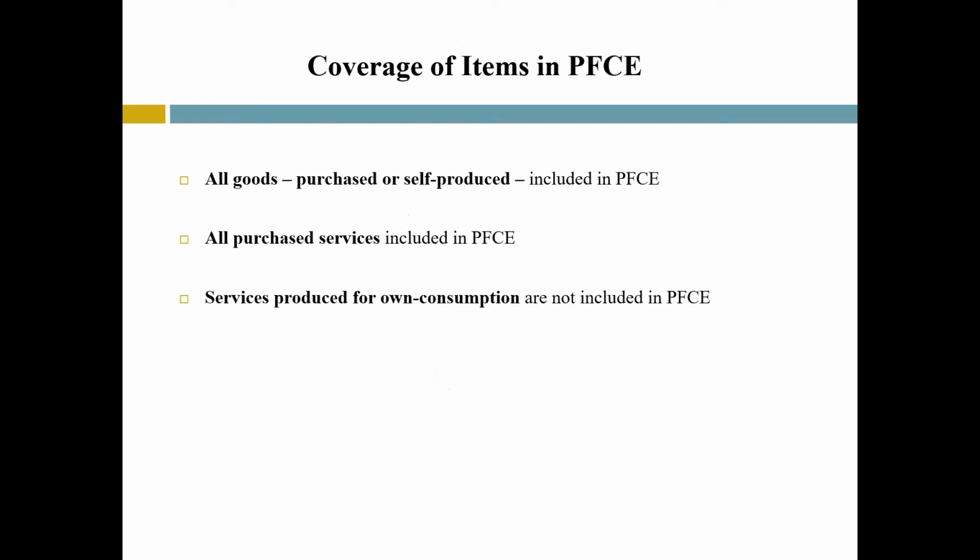Now we have seen what is PFCE. It's important to understand what are the items for which PFCE is being estimated. All goods, whether they are purchased or self-produced, like agricultural goods by household enterprises for their own consumption, are included in PFCE. All services which are purchased by households are included in PFCE. However, services produced for own consumption are not included in PFCE.